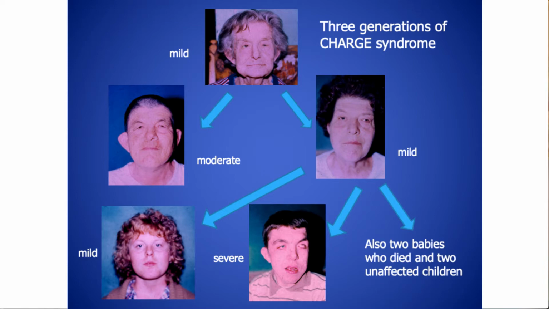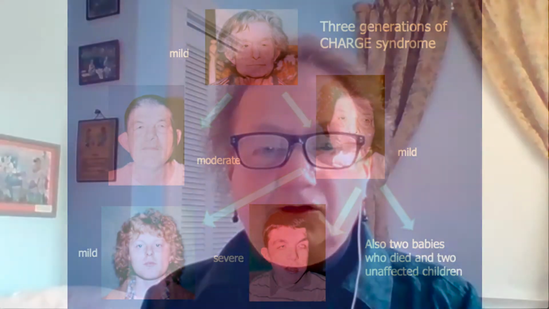His sister was much more mildly affected. At that time she was in high school and working at a fast food restaurant. They also had 2 sisters who did not have any features of CHARGE, and their mother had a couple of babies who died in the newborn period of severe birth defects who probably had CHARGE with more severe birth defects. So the 3 generations of affected individuals in this family had different features.